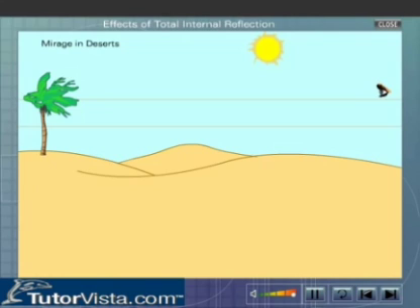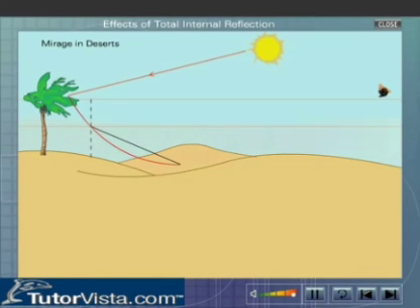In deserts, as the sand gets heated, the lower layer of the air becomes very hot, and the upper layers are comparatively cooler. A light ray coming downwards from any object passes through layers of air of gradually decreasing density. At each layer, refraction takes place and the light ray bends away from the normal. The angle of incidence continues to increase until at a certain layer the ray is incident at an angle greater than the critical angle of the air with respect to the next layer of air.